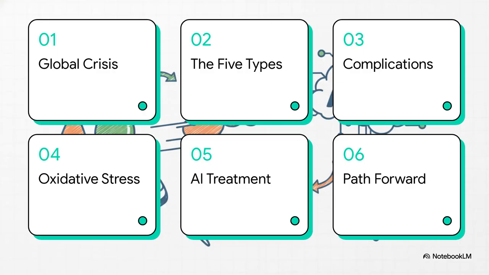All right, so here is our roadmap for today. We'll start with the global crisis, unpack the 5 distinct types of diabetes, and look closely at the symptoms and severe complications. From there, we'll uncover the hidden cellular villain, oxidative stress, before turning to the incredible ways AI transforms treatment. Finally, we'll wrap up with a hopeful path forward.